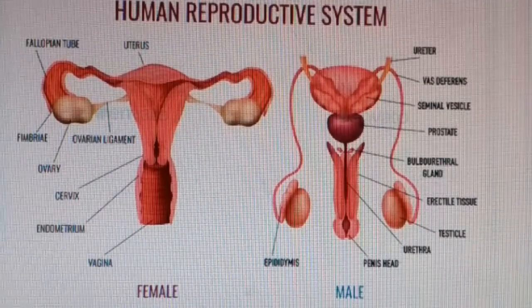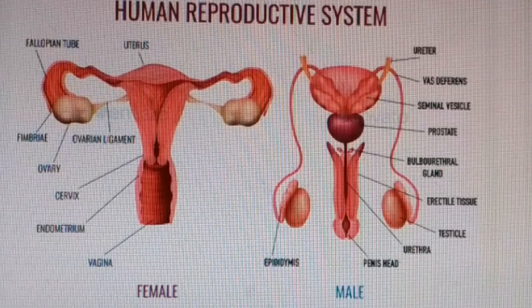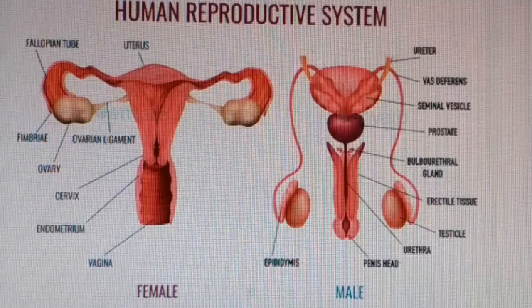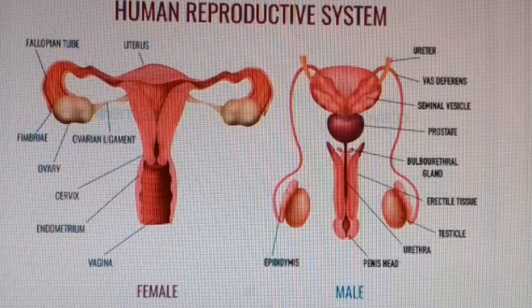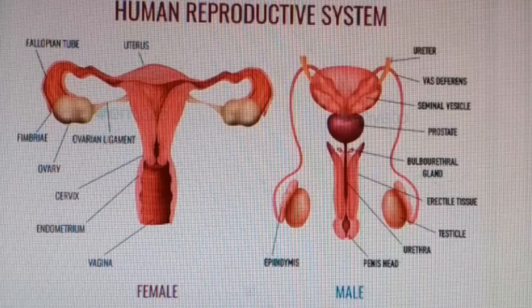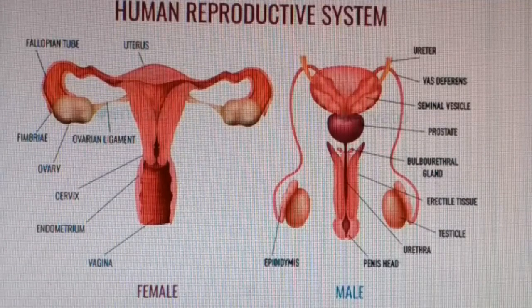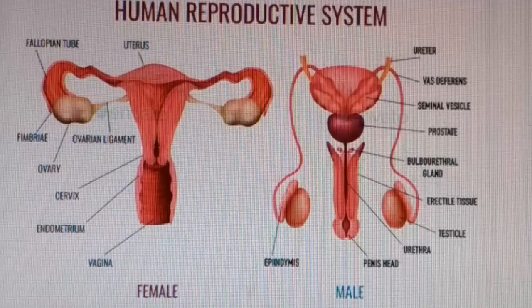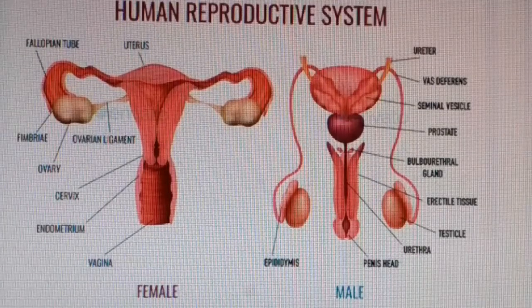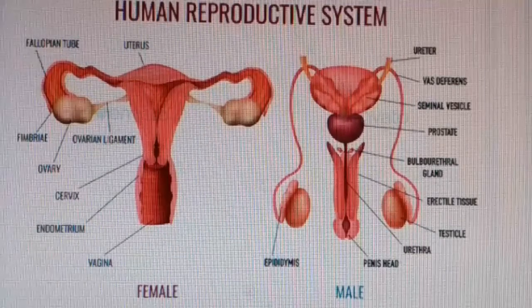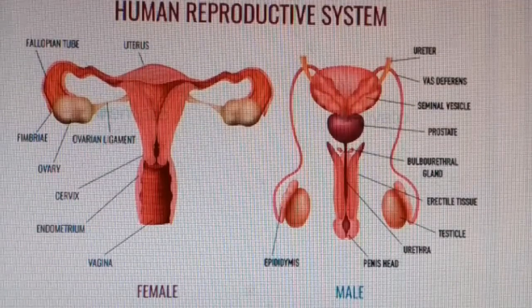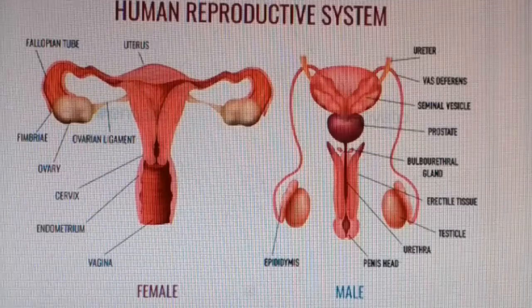Next one is adrenarche. Adrenarche means secretion of androgen from the adrenal gland in the adolescence period. Friends, the adolescence period contains androgen in both male and female, but androgen is basically a male hormone, though it's secreted from both male body and female body. Here are the three terms: puberty, thelarchy, and adrenarche. Now we focus on the male reproductive system.